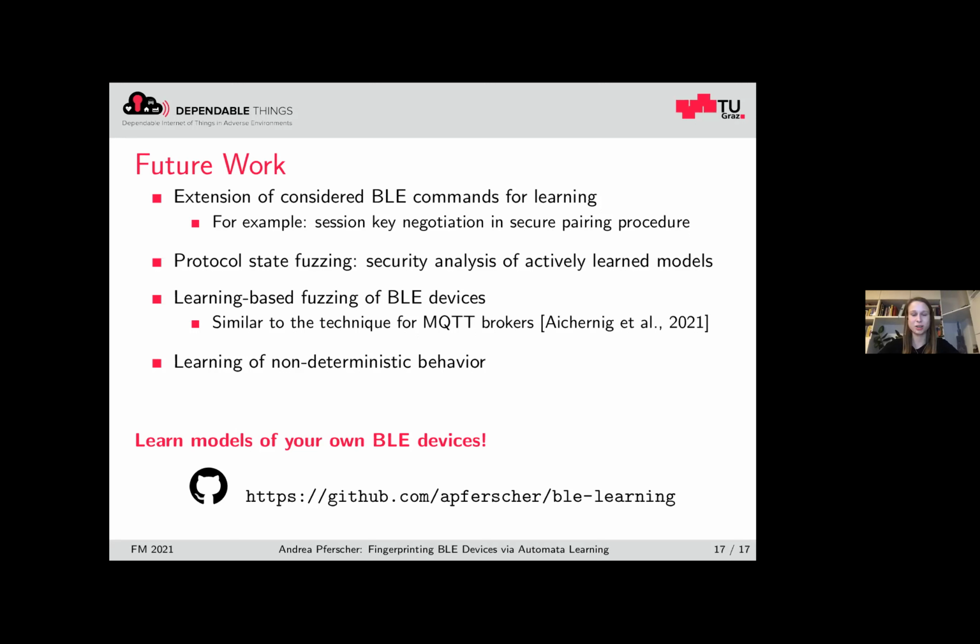So I think this method will really benefit from learning non-deterministic models, so that we have a wider range of possible outputs that can happen. And there are also other testing methods we can use. We used for conformance testing simply some kind of random walk, but considering coverage metrics for that would also be very beneficial for this method.